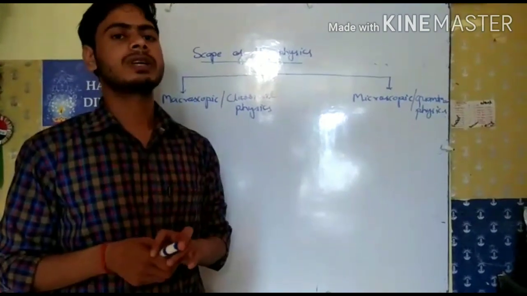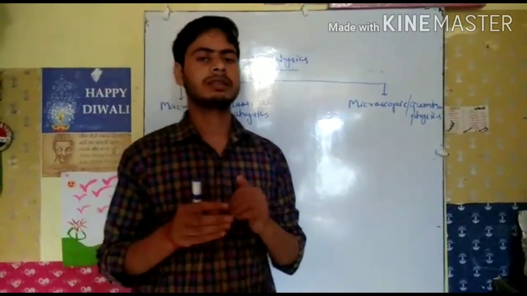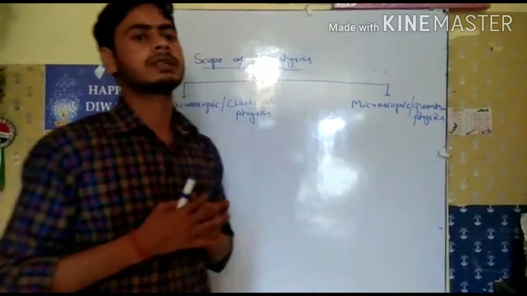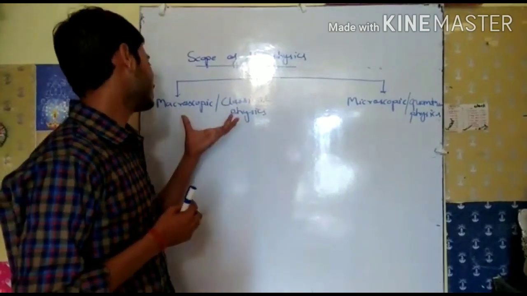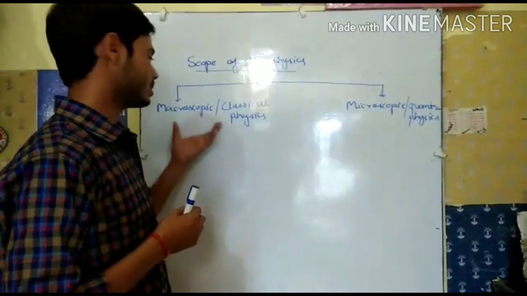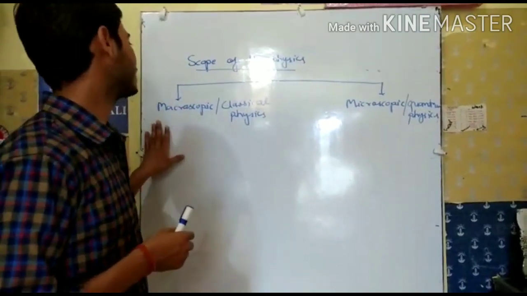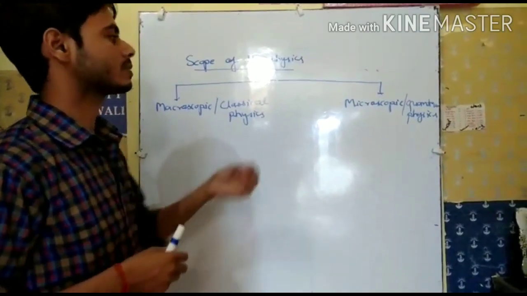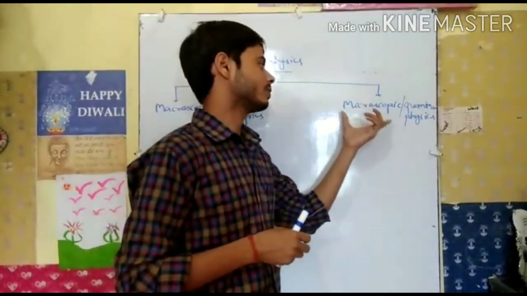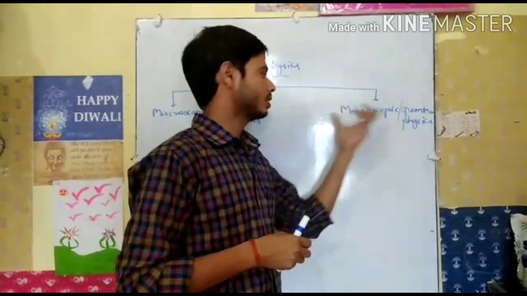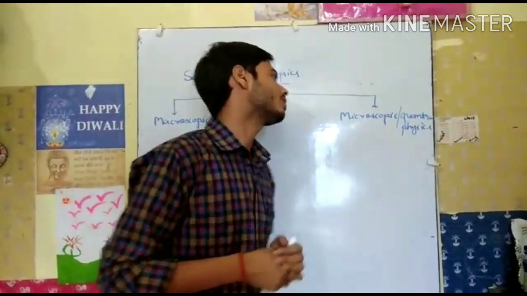So it is very important to analyze different things in different parts. So we study big phenomena in macroscopic physics and small phenomena in microscopic, or quantum physics.